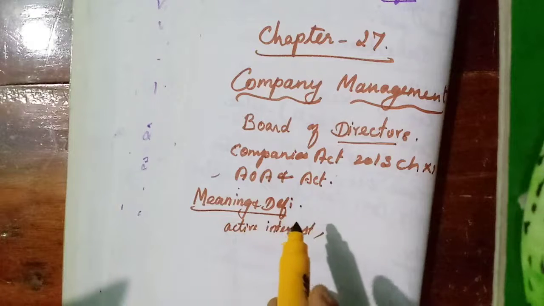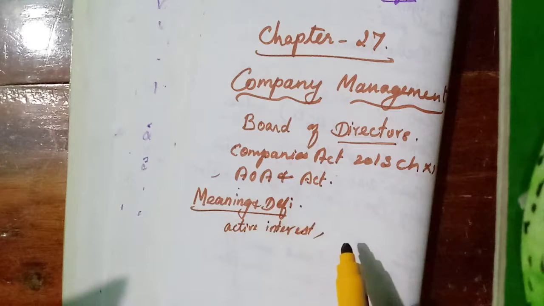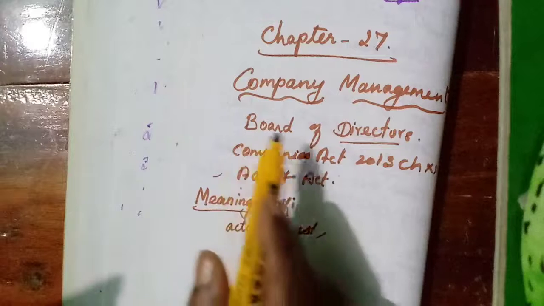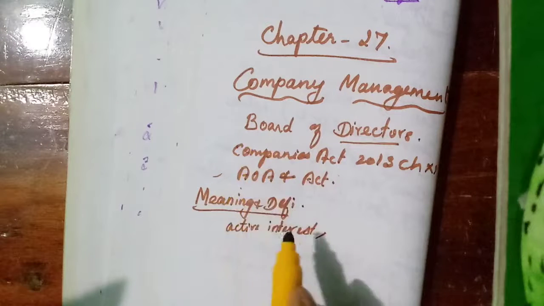So he is leading the company and helping in managing the functioning of a company, we can say. Okay, so that is a short one-word meaning.